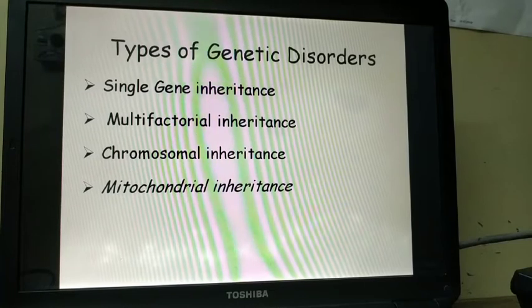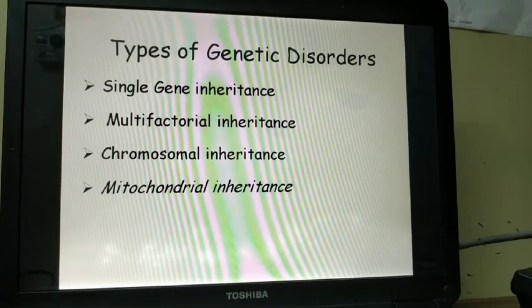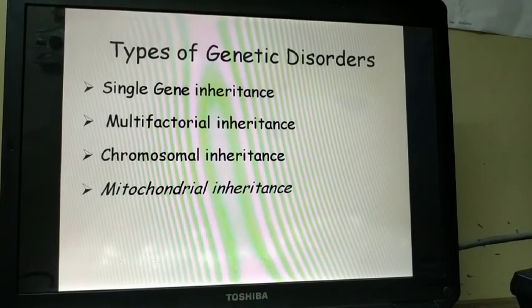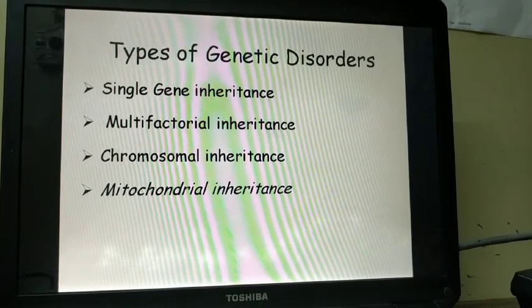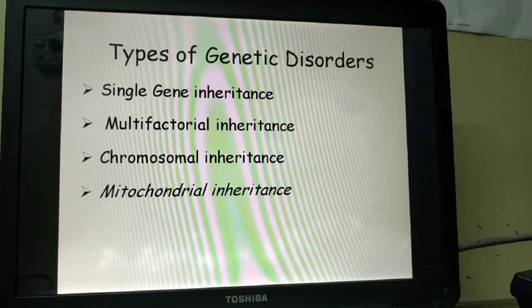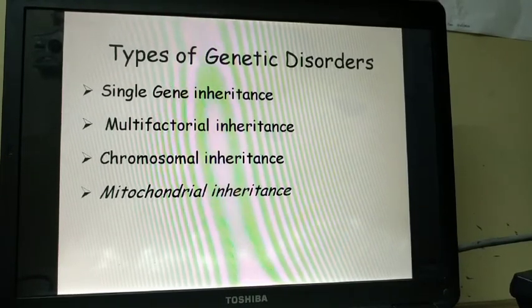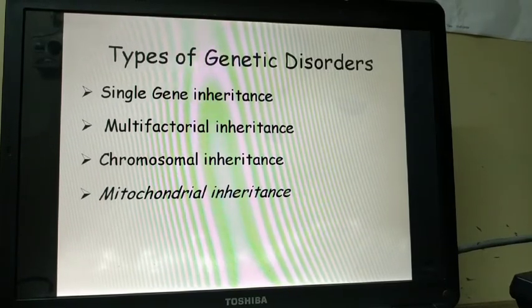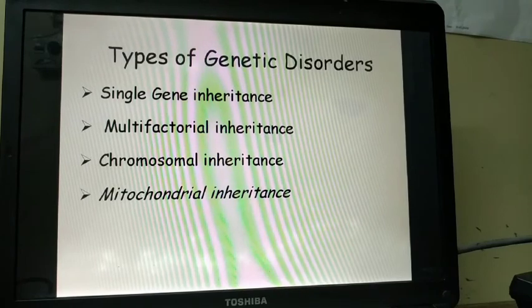Chromosomal inheritance is where there is an addition of a chromosome, which is seen in Down syndrome patients, where there are 3 copies of the 21st chromosome, or there could be an addition of part of one chromosome to a different chromosome. And mitochondrial inheritance is where the mitochondria of the cell is affected. There is a change in the mitochondrial DNA resulting in a different kind of disease, which we have read about, and the most common is LHON.